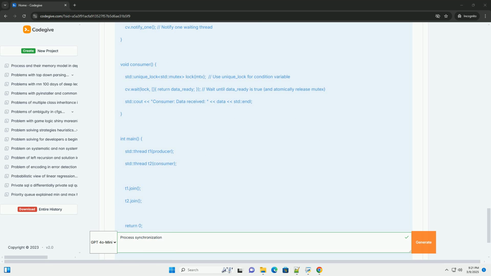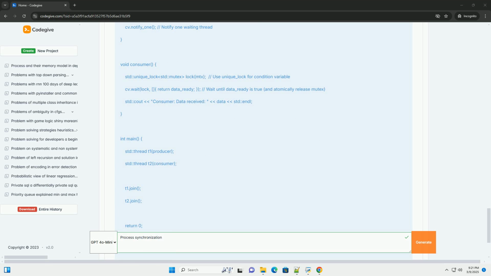C++ example, using std::counting_semaphore, C++20 and later, or manual implementation. Since std::counting_semaphore is a relatively recent addition to C++, many compilers and standard libraries don't fully support it yet. If you're using an older compiler, you'll need to either use a third-party library or implement a basic semaphore using a mutex and a condition variable. See the condition variables section below for an example. Here's an example assuming std::counting_semaphore is available.